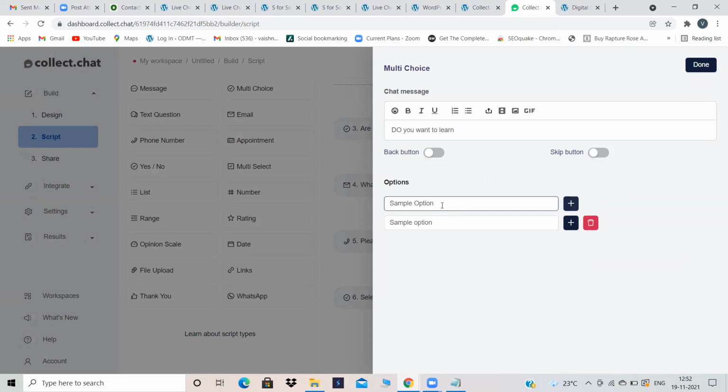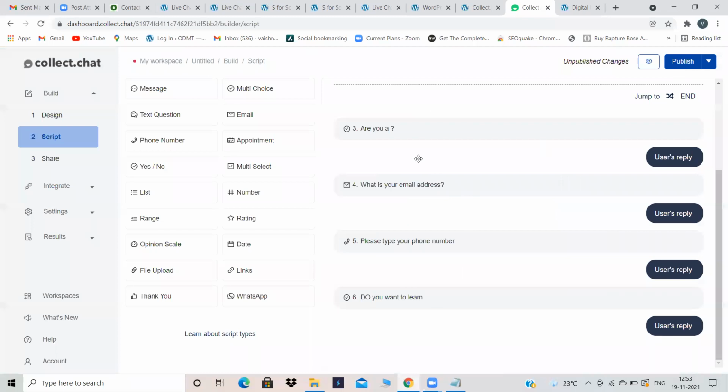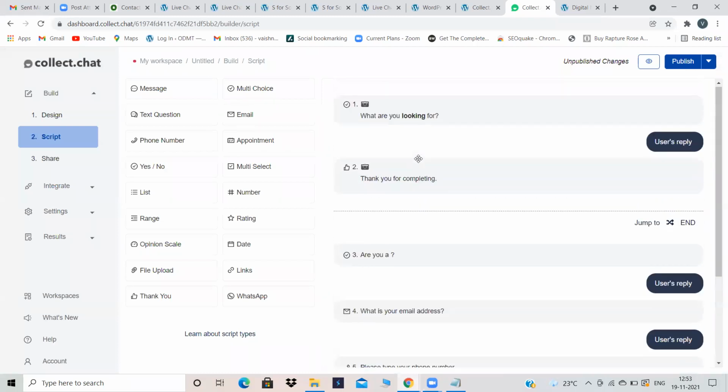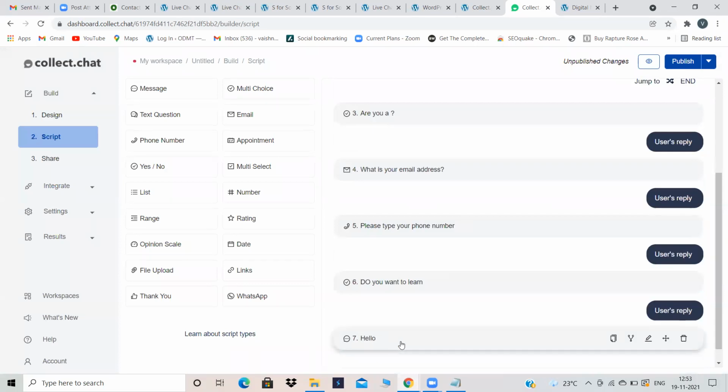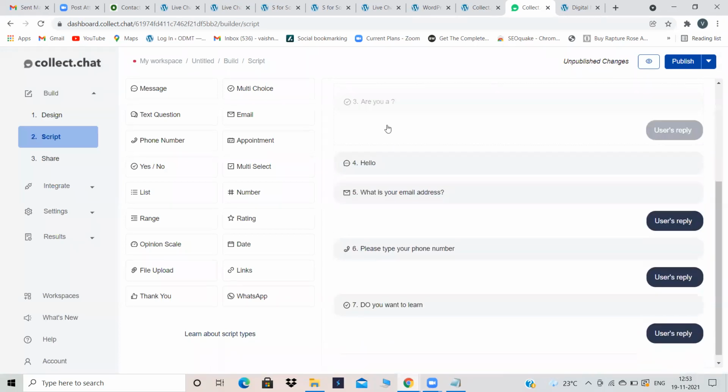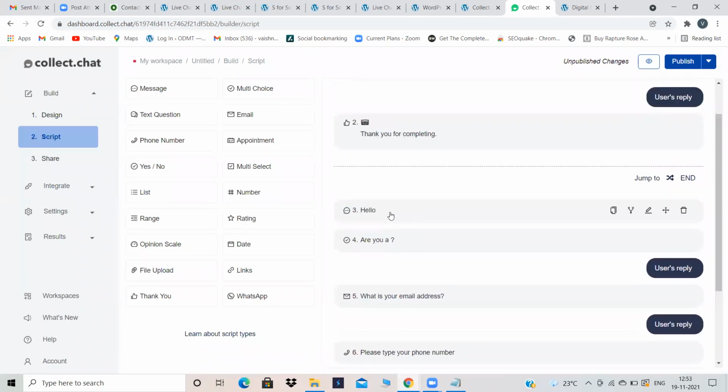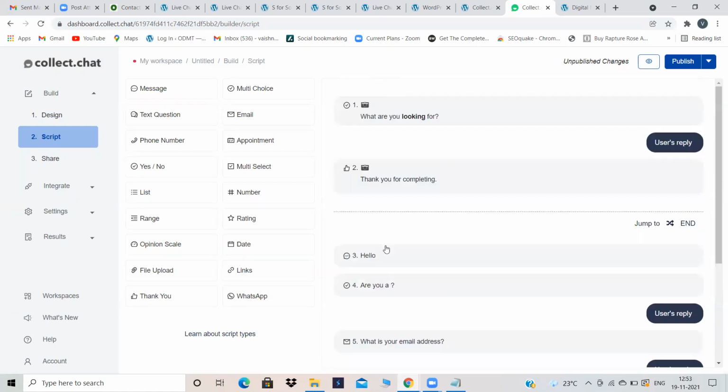Sample option, SEO or Google Ads. It's up to you. Like this, you have to create options and you can arrange them in a particular order. I want to give a message also in the starting, that is hello. Let's go. Arrange them in a particular order, drag and drop.